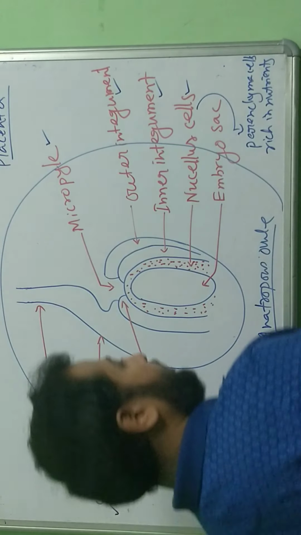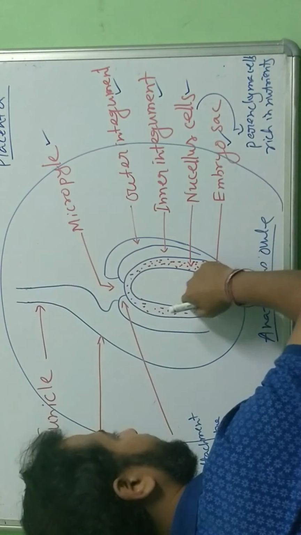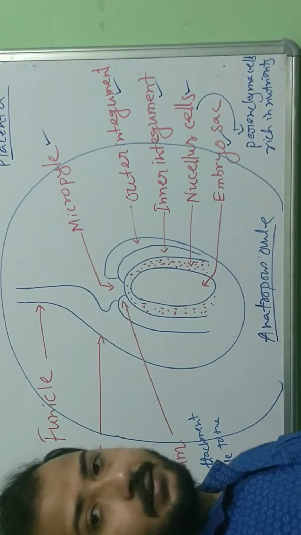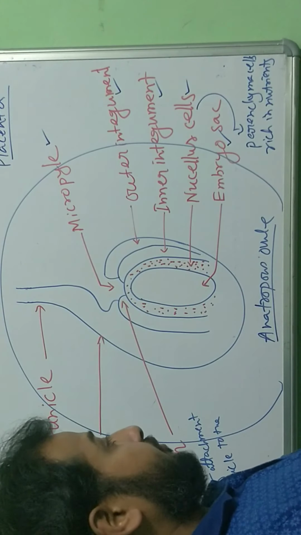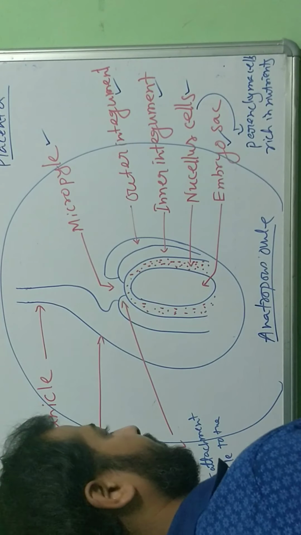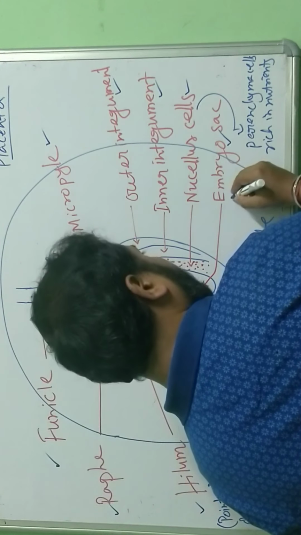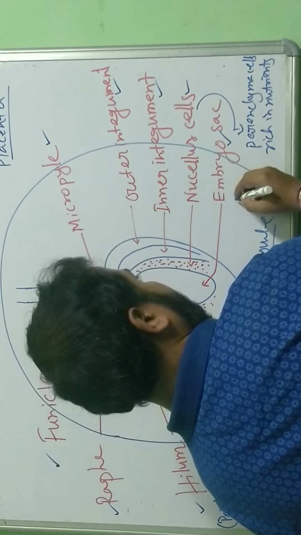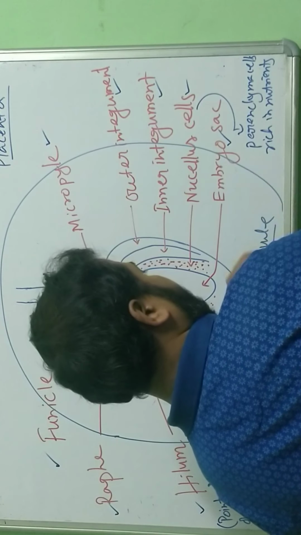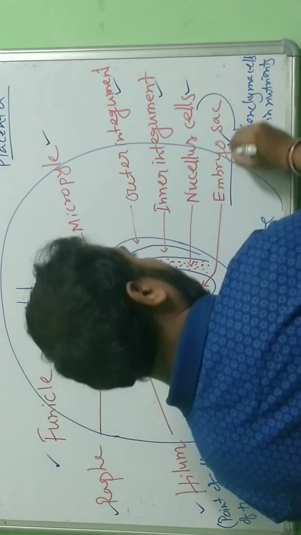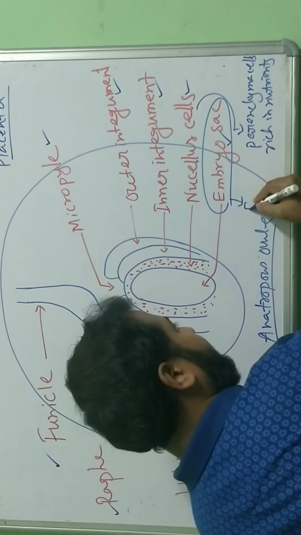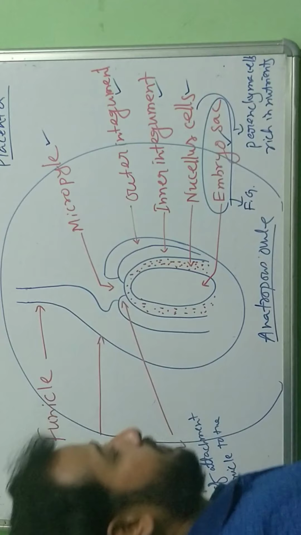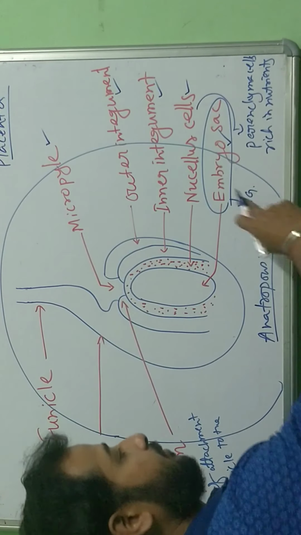Now the last is the embryo sac. So the inside structure, this is the embryo sac. Okay, we will see that this is also known as the female gametophyte. So this embryo sac, where to write? This is the embryo sac here. And just in short, I am writing. You write in details here. This is the female gametophyte. The embryo sac is also known as the female gametophyte.